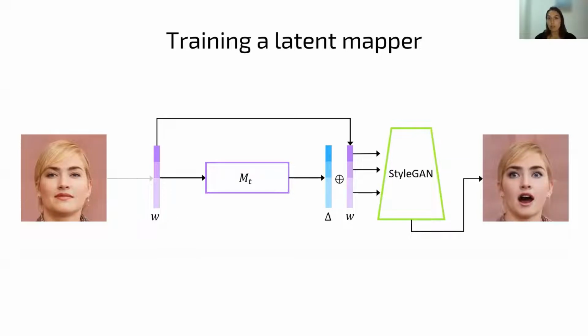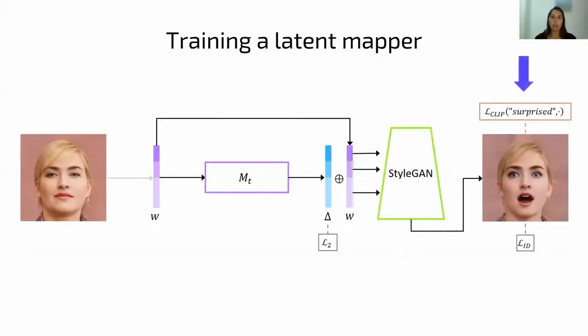This is the forward pass of the mapper. We now need to answer the question, how do we train this network? We use several losses. Clip loss, which measures the similarity with the text, L2 loss, which makes sure that the offset is small, and ID loss, which encourages the mapper to preserve the identity.